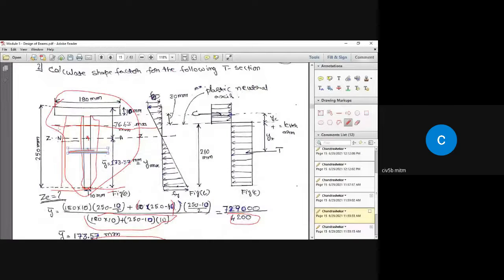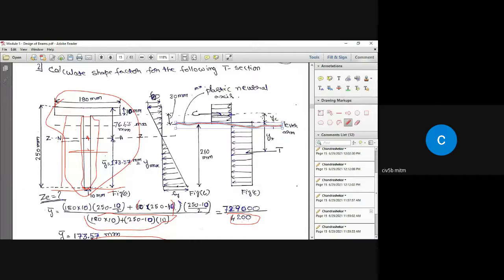So if this is the plastic neutral axis, look here, this is the plastic neutral axis. The centroid or the center of gravity of the compression force from this plastic neutral axis is YC, and the center of gravity of the tensile force is YT.